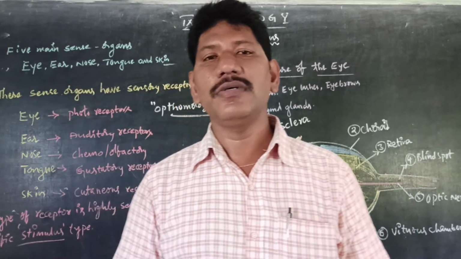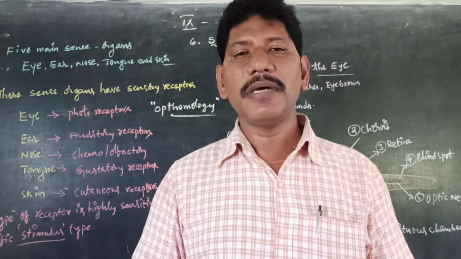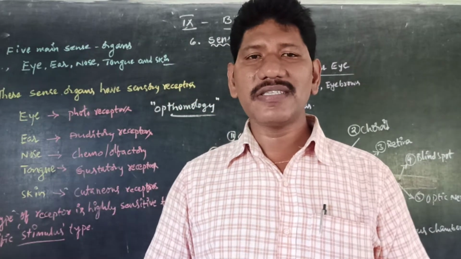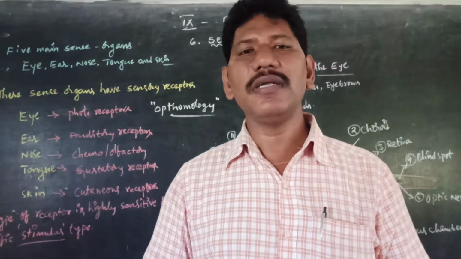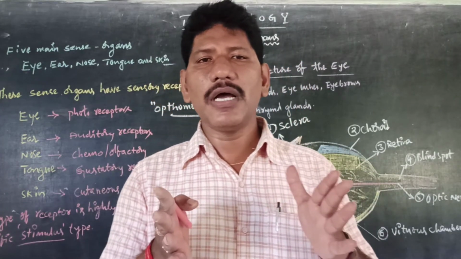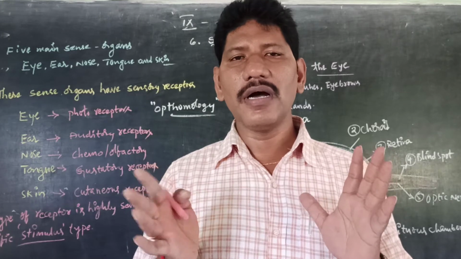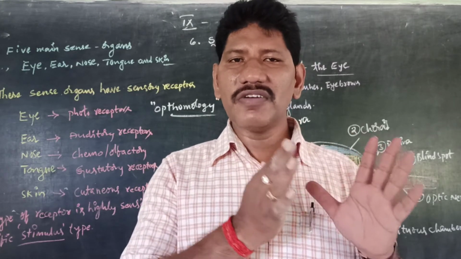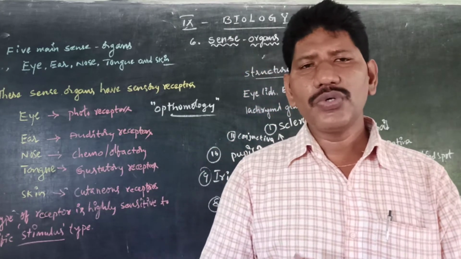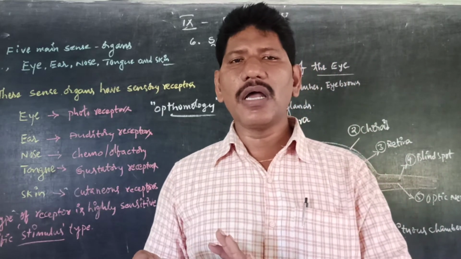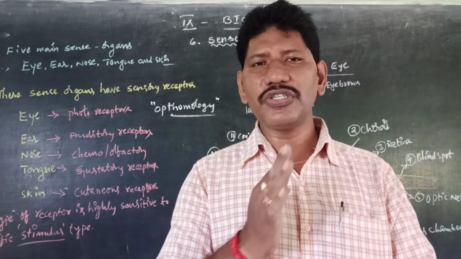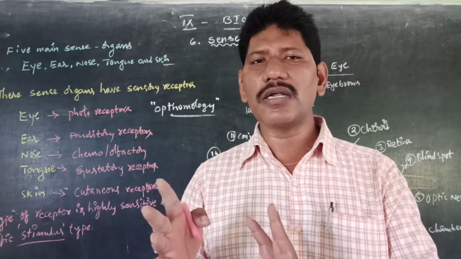Let us come to ninth biology. Regarding ninth biology, at present we are discussing the sixth chapter, sense organs. Obviously we are having two major kinds of organs. After completion of cells and tissues, we are moving to the organ level. So apart from that organization of levels, when we learn and discuss cell level, tissue level, further we are moving to the organ level.